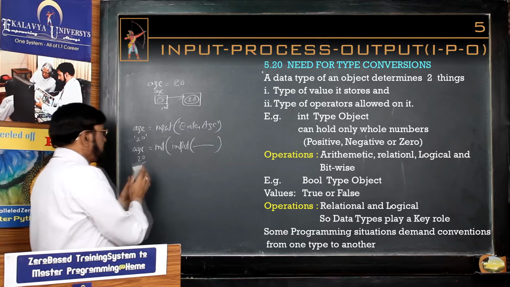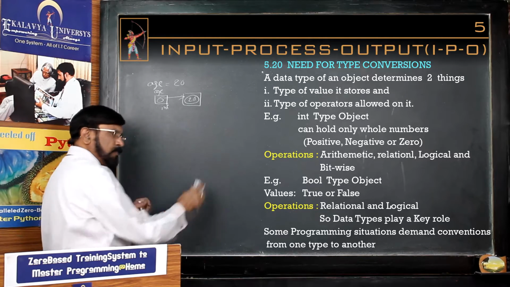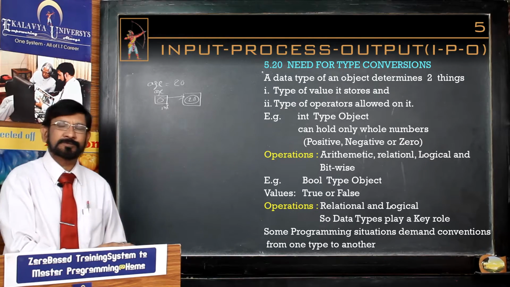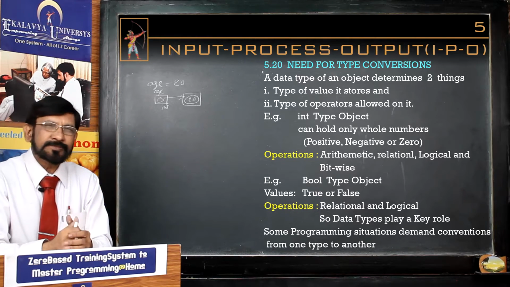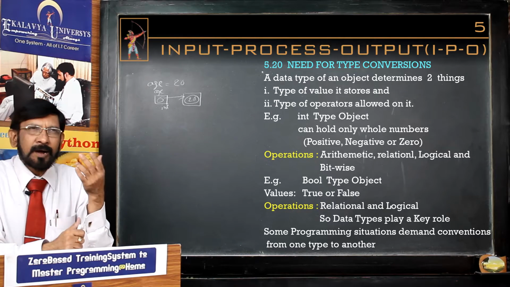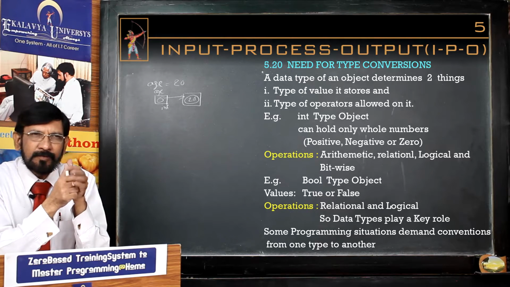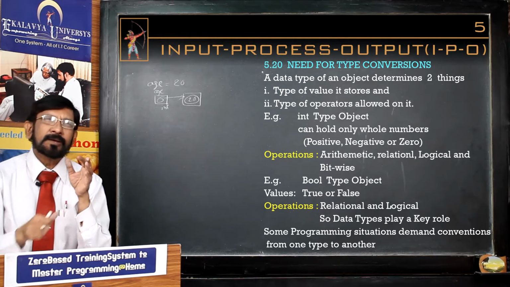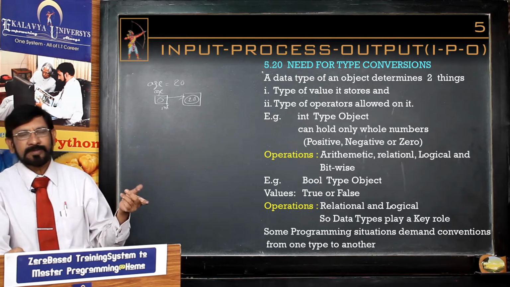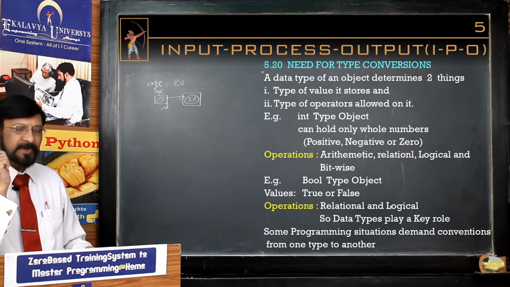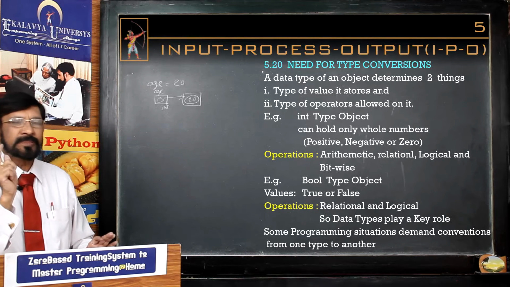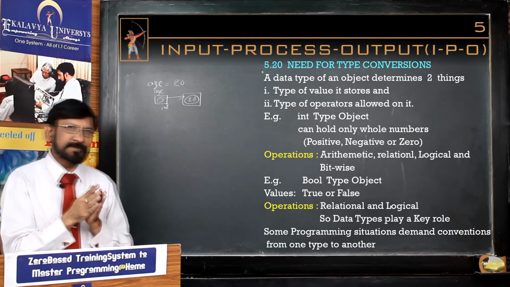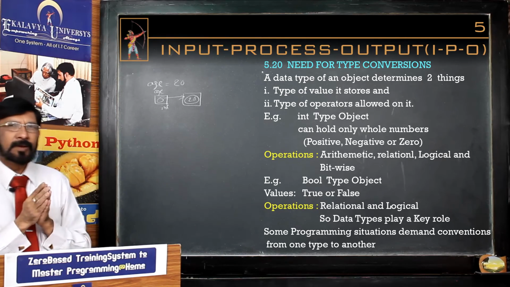The same logic is applicable for float and other data types also. And sometimes you expect one type of result, but by default a different type of result is generated. In such cases also we have to make the type conversions case by case, depending on our requirement.